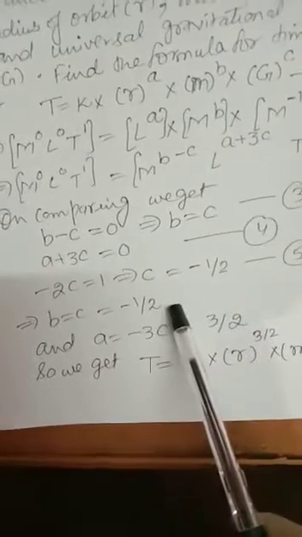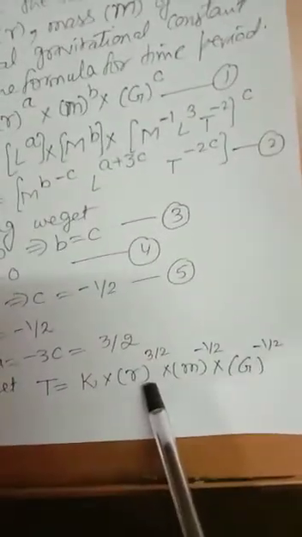So we get c is minus half, so it means b is also minus half, and a is minus 3c, means 3 by 2. So we get the final answer as time period T is k, r power 3 by 2, m power minus half, G power minus half.